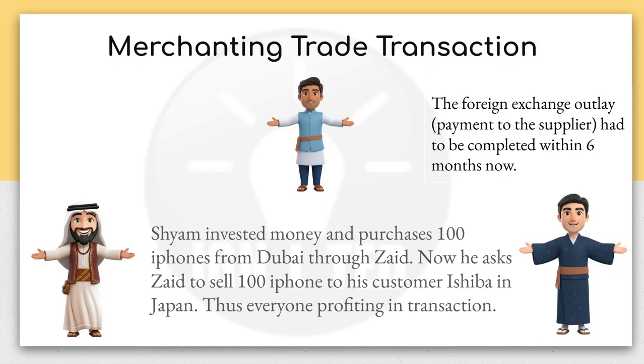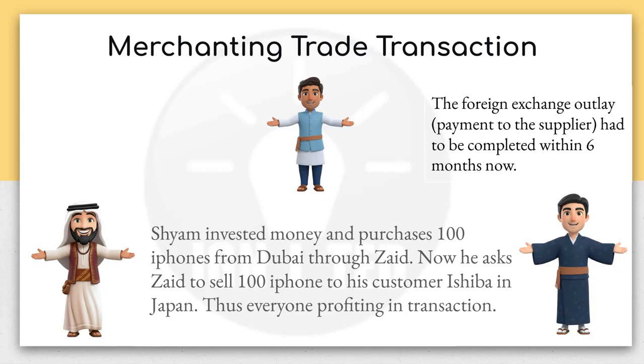So what has happened? The foreign exchange involved is basically that the transaction is happening in dollars only, but Ishiba is paying in yen. Zayed is purchasing in, say, for example, dinar, and you are getting profit in rupee, and all of the three currencies are connected by the dollar.